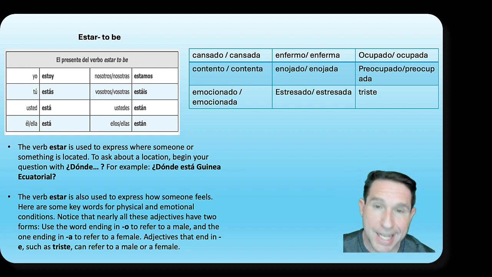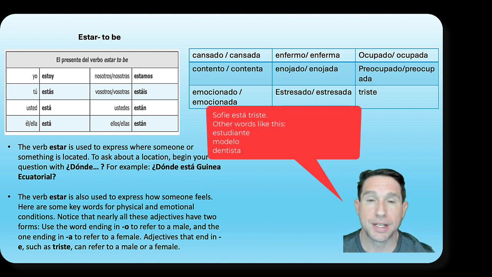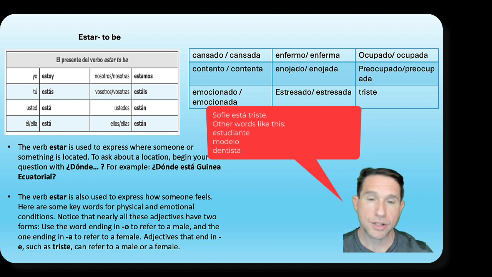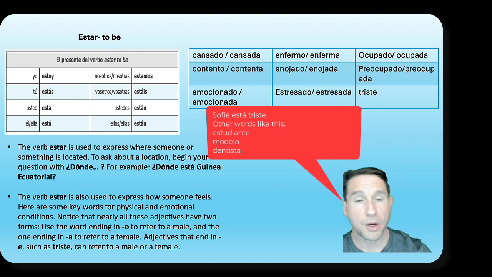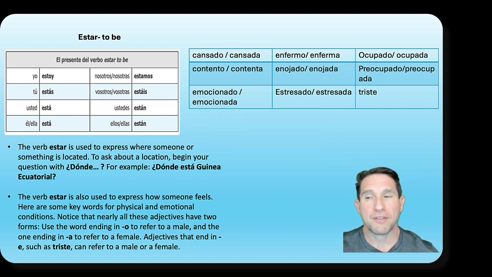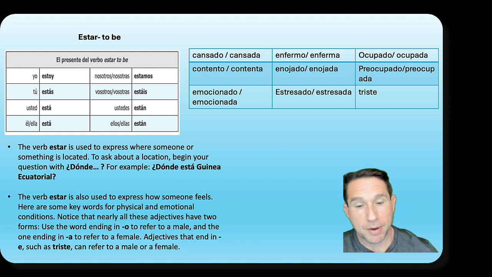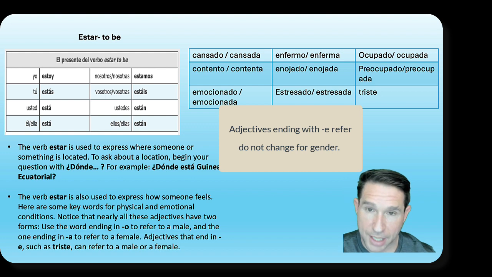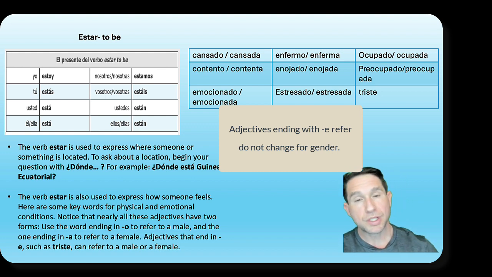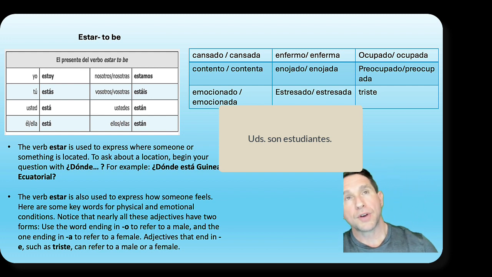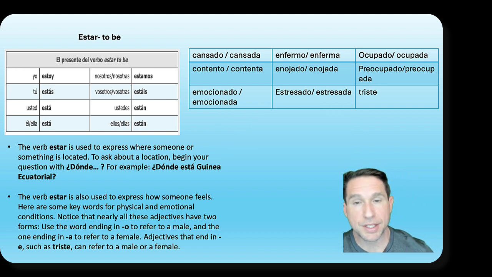Words ending in E and some other consonants as well do not change, right? So yo estoy triste, Sophie está triste, mi hijo Jet está triste. Hopefully they're not all sad. I think everybody's happy over here. So remember, adjectives that end in E, such as triste, can refer to male or female, just like the word estudiante. Ustedes son estudiantes, right?